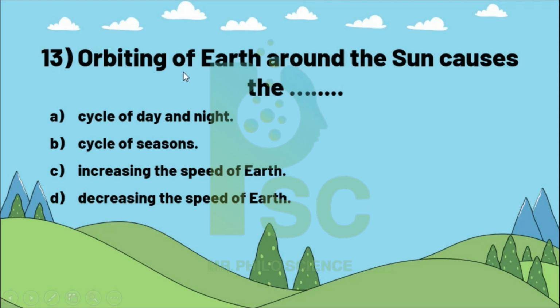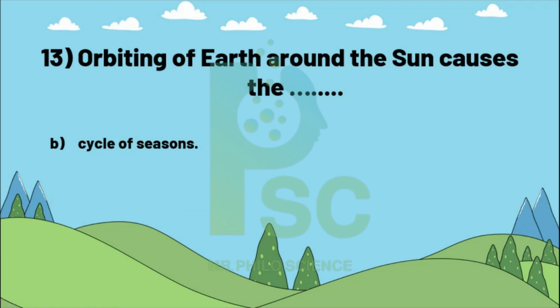13. Orbiting of the Earth around the Sun causes the cycle of day and night, the cycle of the seasons, an increase in the speed of the Earth, or a decrease in the speed of the Earth. Of course, the Earth orbiting around the Sun causes the cycle of the seasons.